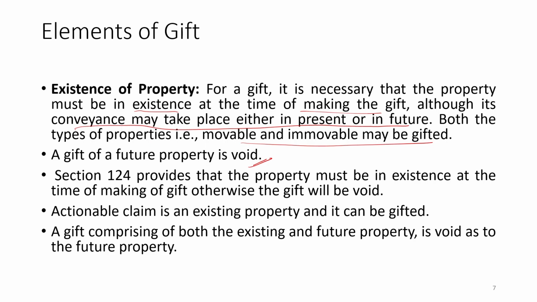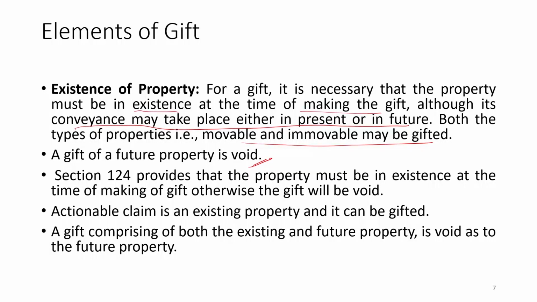Okay. This is also a very important part: if any gift is a combination of movable and immovable, as well as existing and future property, in that case what will happen? Will the total agreement be void because the future property cannot be the subject matter of gift?